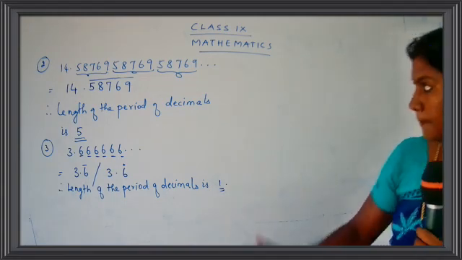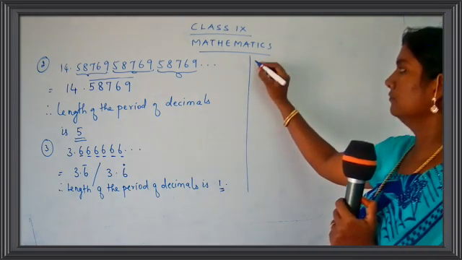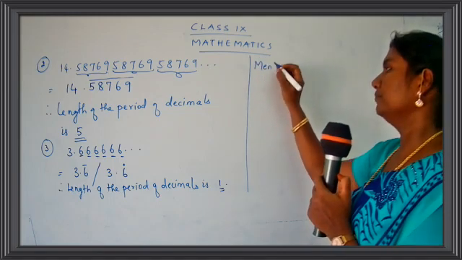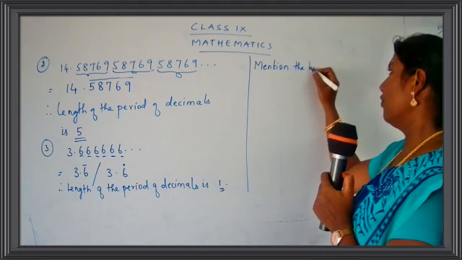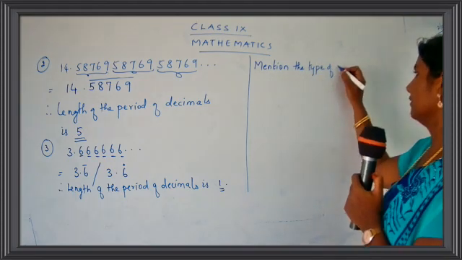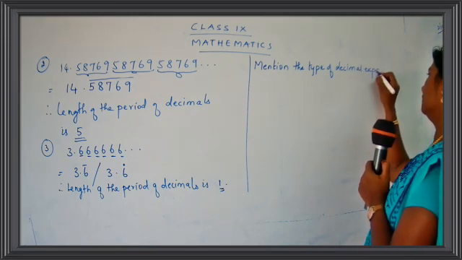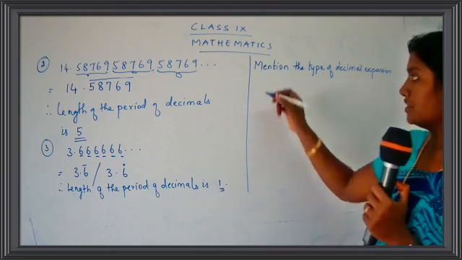Write down one. Write down your question here. Mention the type of decimal expansion. With the heading, mention. You can just put a number 1 here.